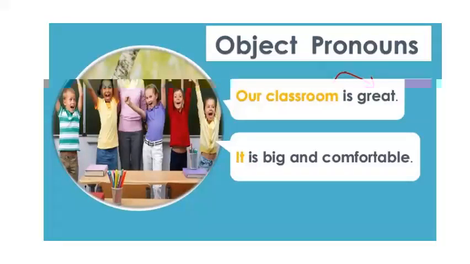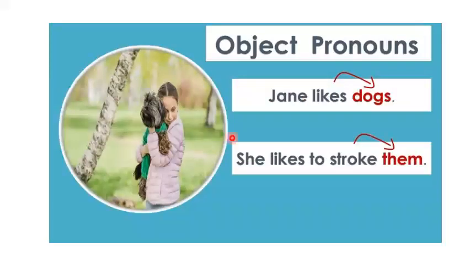Now let's see what object pronouns are. Jane likes dogs. She likes to stroke them. In this sentence, dog is the object and the object pronoun is them, which is used for dogs.